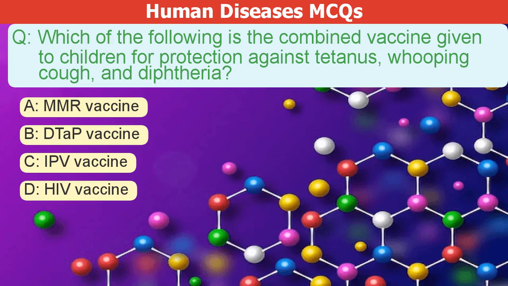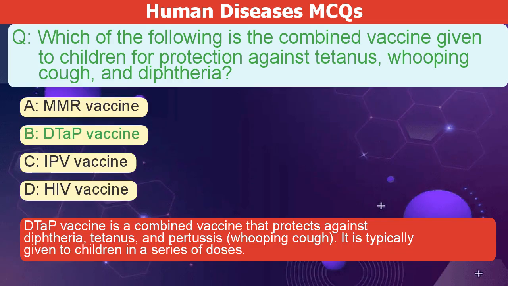Which of the following is the combined vaccine given to children for protection against tetanus, whooping cough, and diphtheria? A. MMR vaccine. B. DTaP vaccine. C. IPV vaccine. D. HIV vaccine. The correct answer is B. DTaP vaccine is a combined vaccine that protects against diphtheria, tetanus, and pertussis, whooping cough. It is typically given to children in a series of doses.